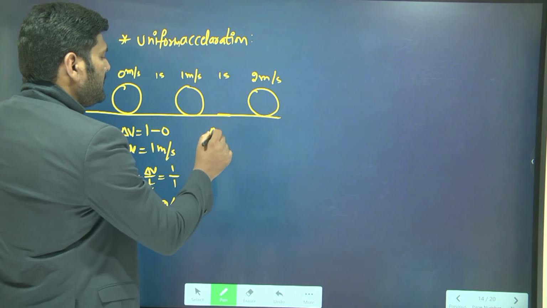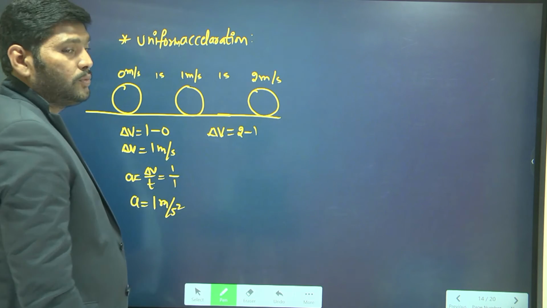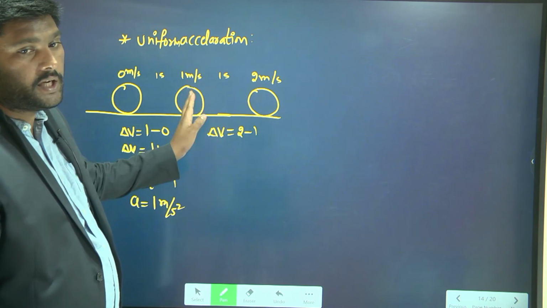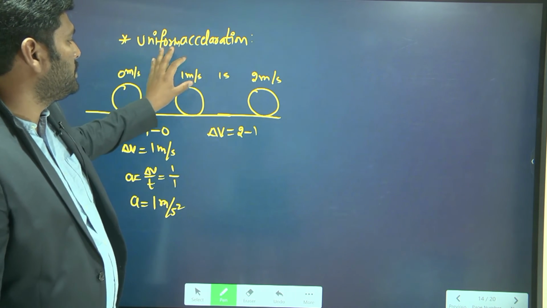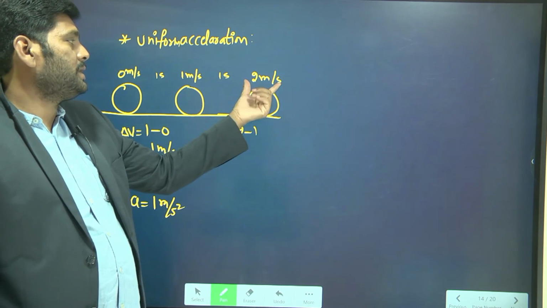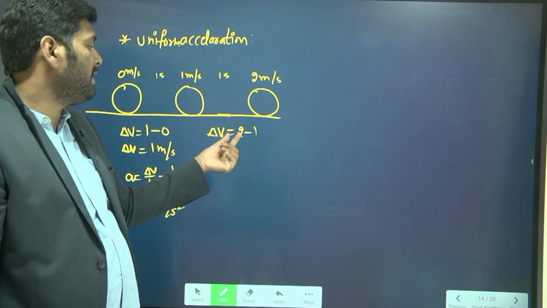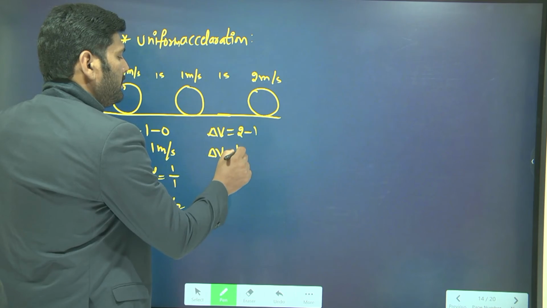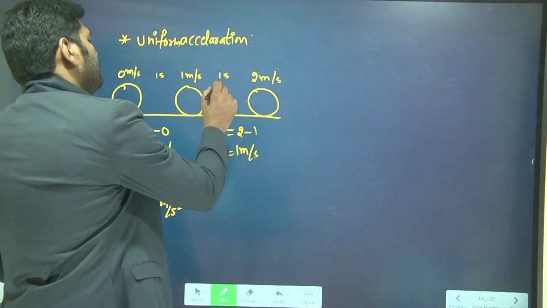The change in velocity in this case is 2 minus 1. Why 2 minus 1? We are talking about the second part of the journey. What is the second part of the journey? 1 meter per second to 2 meter per second is the second part of the journey. In this journey, the final velocity is 2 meter per second and the initial velocity is 1 meter per second. Final velocity minus initial velocity gives the change in velocity, which is equal to 1 meter per second. This 1 meter per second change happened in this 1 second.